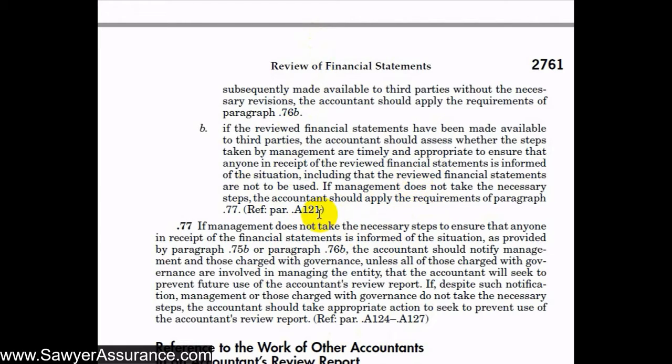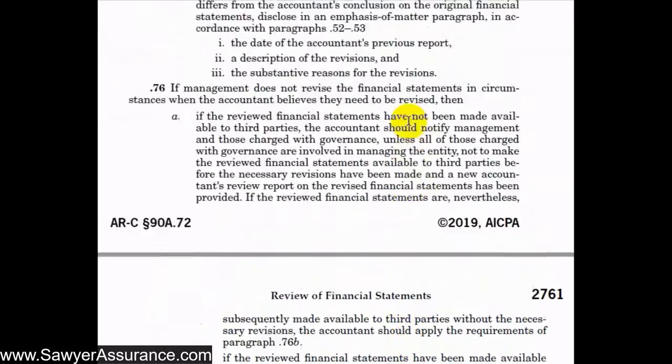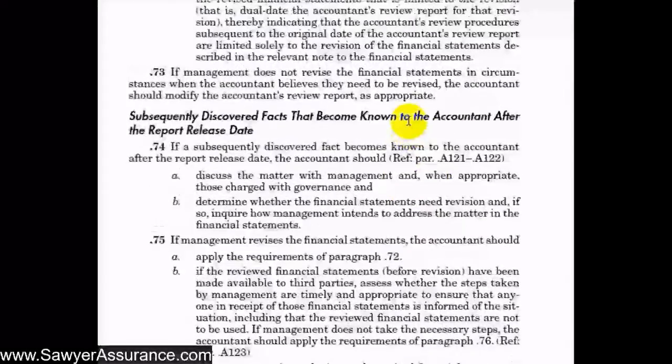And so if management does not take the necessary steps to ensure that anyone in receipt of the financial statements is informed of the situation, then we should notify management, those charged with governance, that we will seek to prevent future use of the accounts review report. And so if despite our notifications to management that they shouldn't use the accounts review report and shouldn't send it to third parties without their understanding of the situation, then we should take appropriate action to seek to prevent use of our review report. And so we've got some explanatory material here to help us understand what to do in these situations, so we can go down to those sections.